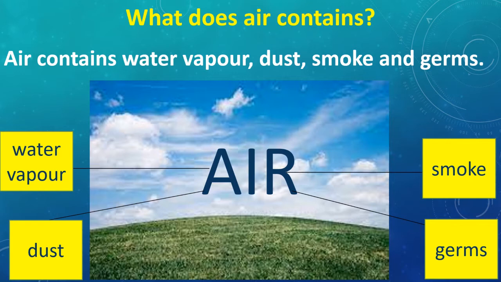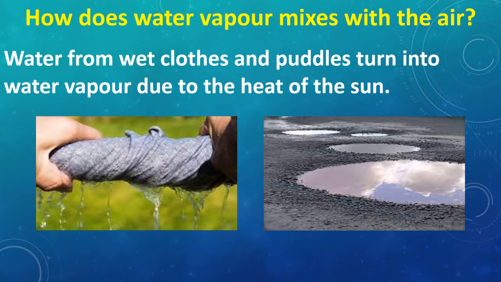What does air contain? Air contains water vapor, dust, smoke and germs. Now, how does water vapor get mixed with the air? Whenever your mama washes the clothes, she puts them on the rope line and the clothes are wet when she's putting them there. After some time when we go and touch the clothes, they have dried up. So, who's doing that? It is the air.